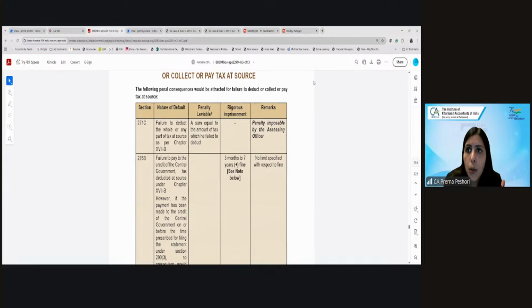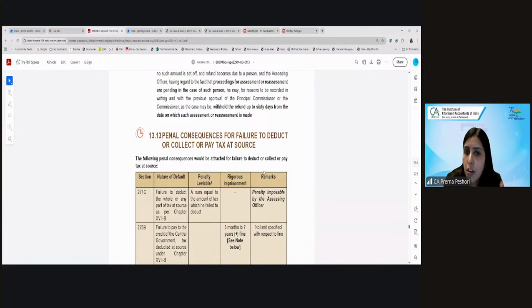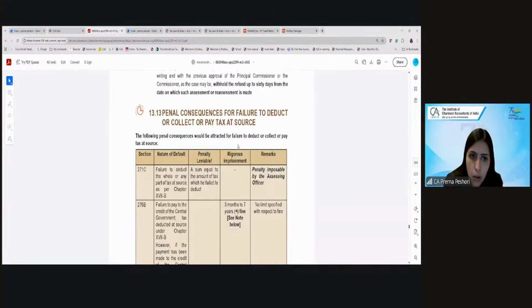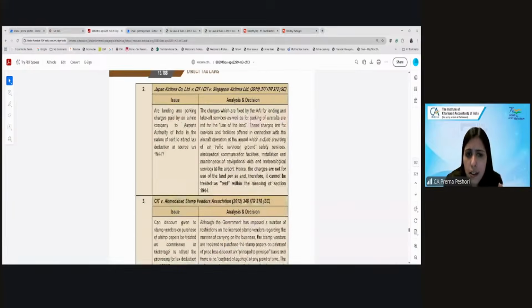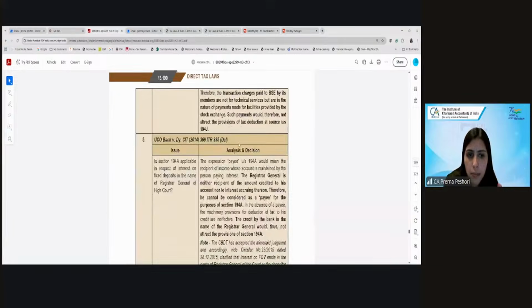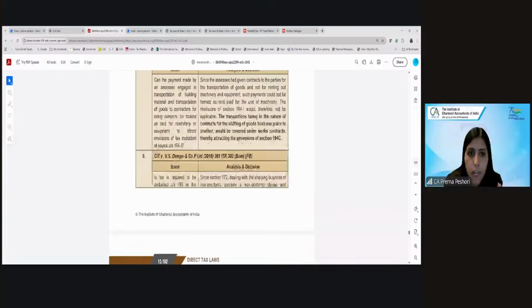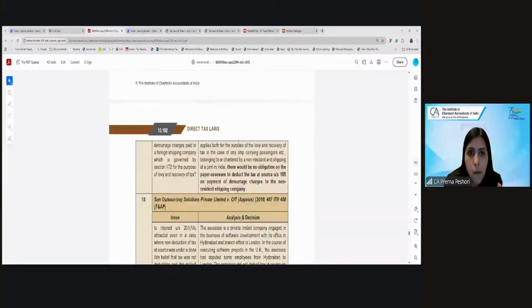So with this, we complete the chapter on TDS and TCS, recovery, refunds, all of that. Penal consequences we have already seen. Now there are some case laws that are remaining that I will just cover up, in the last 5 minutes which are left.